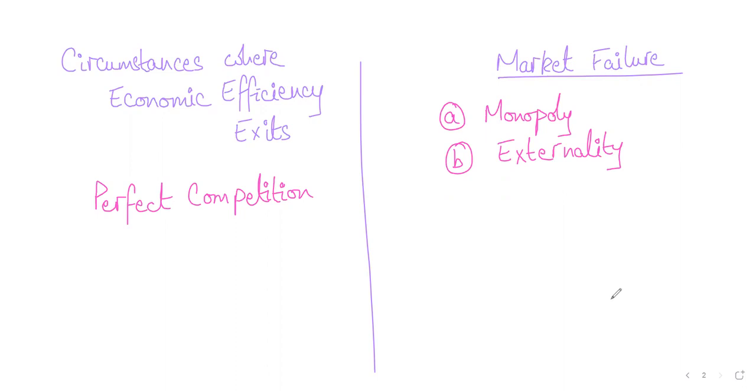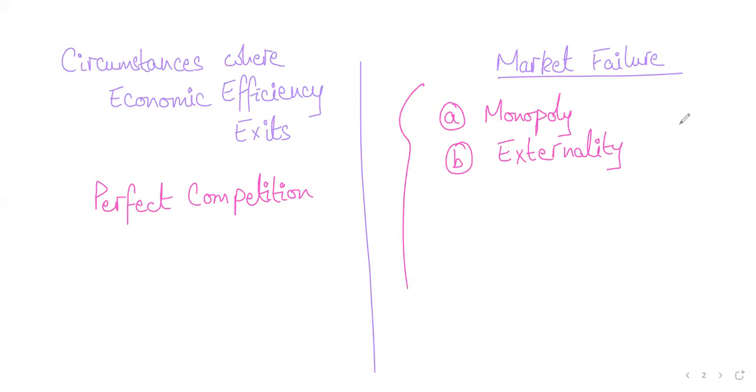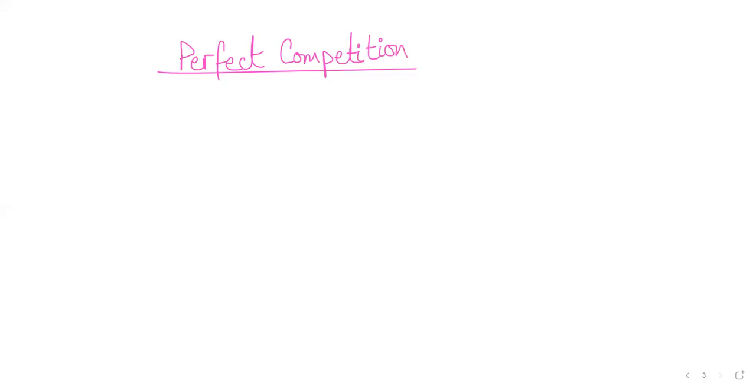Yesterday we did start off our discussion about perfect competition. Let me give you a quick overview of what we will do moving forward. First we'll talk about what perfect competition is and see how perfect competition has efficiency, and then we will move on and talk about cases of market failure and see why economic efficiency doesn't exist in these cases. Okay, now let's get started.